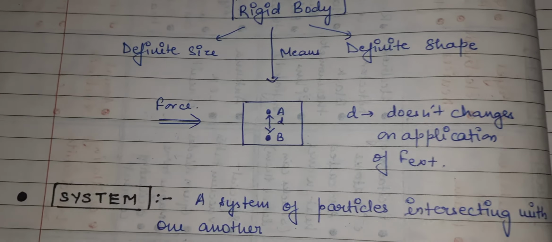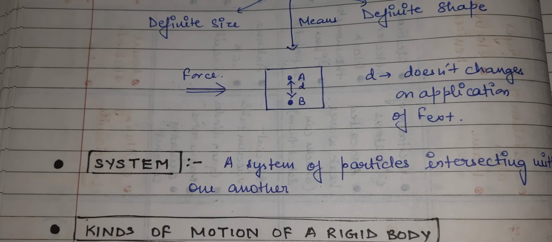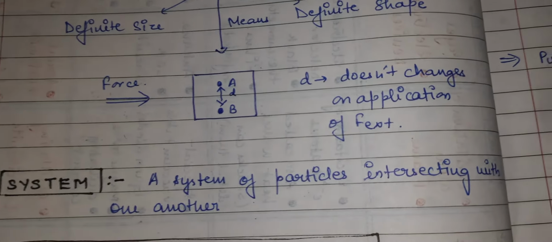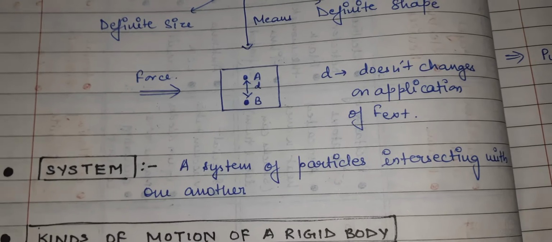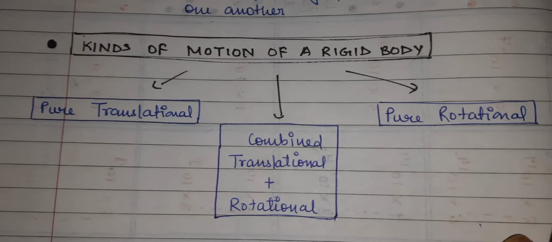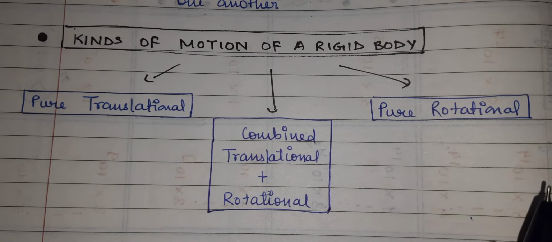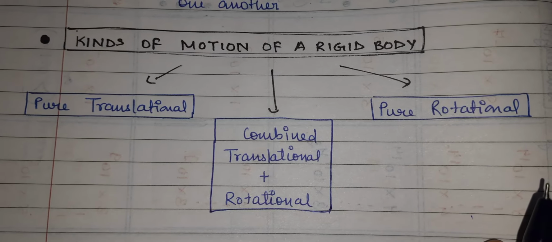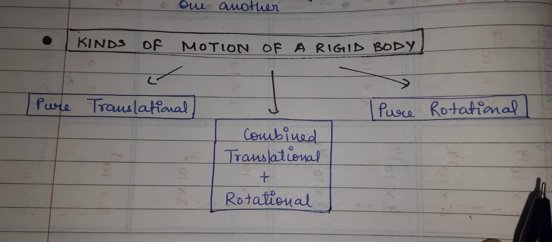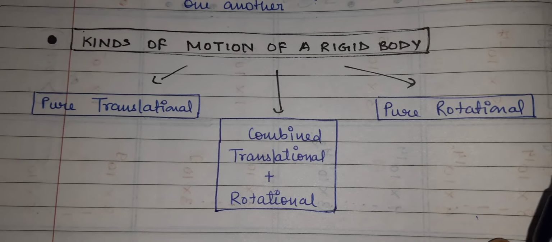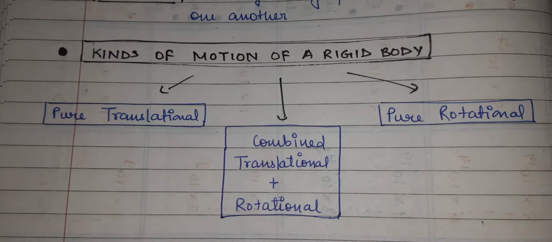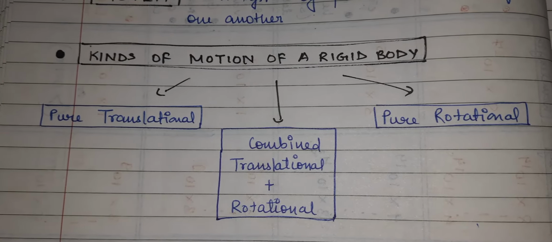Next, there are kinds of motion for a rigid body. Means if a rigid body is displacing from its position, it can be of three types. The kinds of motion of a rigid body are: one is pure rotational, another is pure translational, and the third is combined, means rotational plus translational. Now we will see in detail what is pure translational, rotational, and the combined kind.